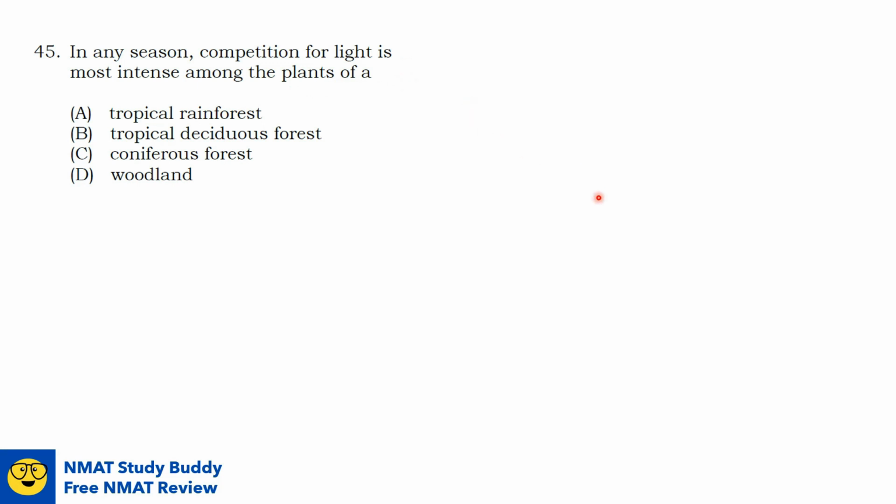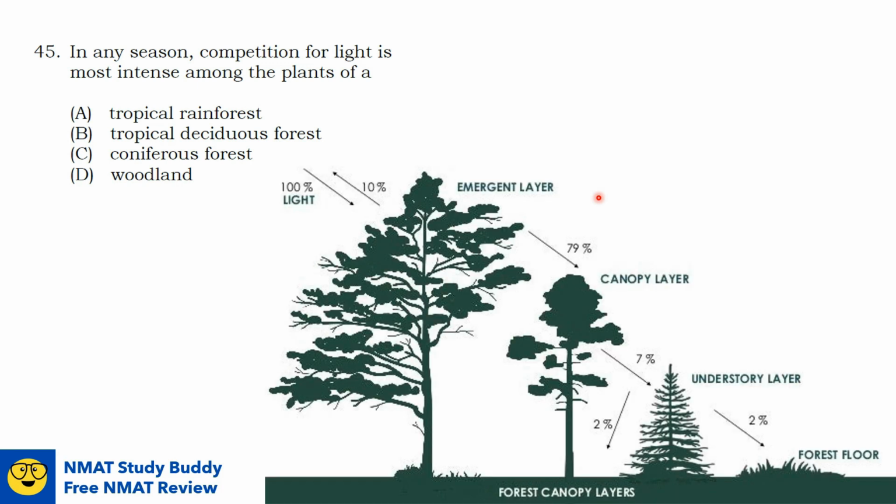The answer here is tropical rainforest, and that is evident through the forest canopy layers. The competition for sunlight among rainforest trees leads to the remarkably consistent pattern of tree sizes. As you can see here, the forest is vertically layered. The tallest trees in the emergent layer have full access to sunlight, 100% sunlight, while the shrubs in the forest floor only have 2% access to the sunlight.